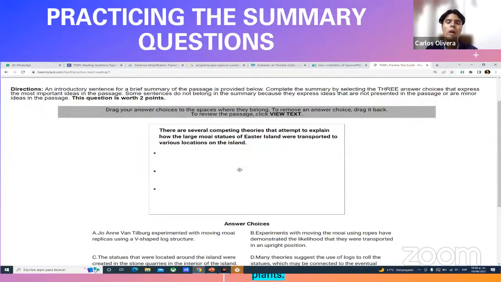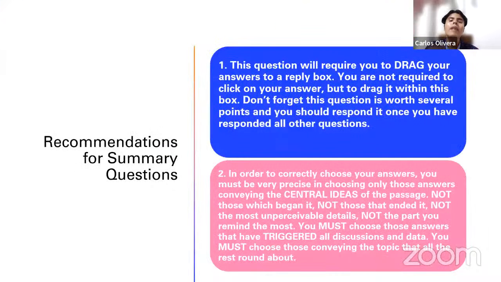You have 6 options, but you have to pick 3 of them, and to introduce them, to drag them, remember, within the reply box. How do you choose between them? You choose by dragging those that, as I mentioned, represent and summarize the main ideas, the central ideas of the passage. But what are the central ideas?